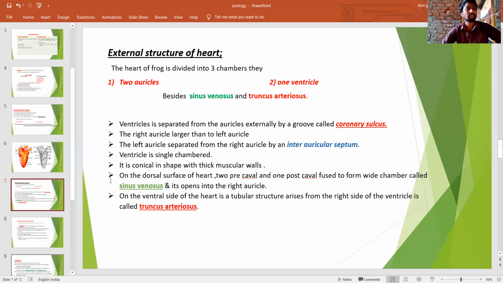What is the function of the sinus venosus? It collects the deoxygenated blood from the various body parts, and it opens into the right auricle. What is the function of the truncus arteriosus? It transports the oxygenated blood as well as deoxygenated blood. So this is the external structure of the heart.